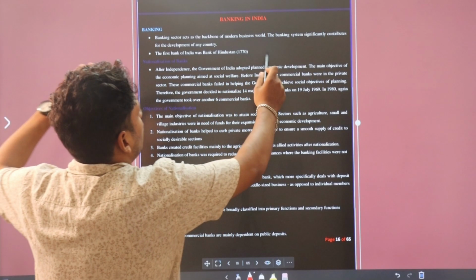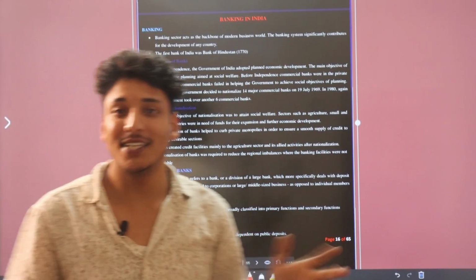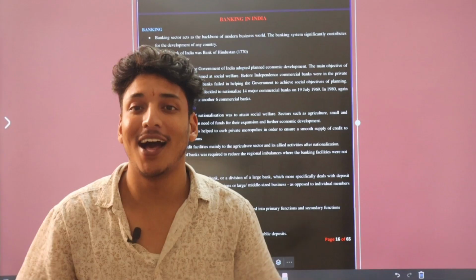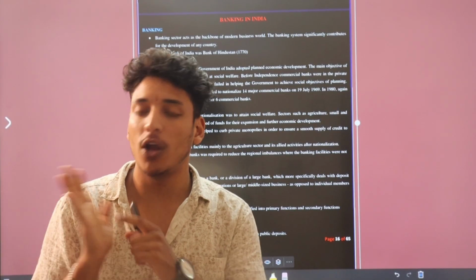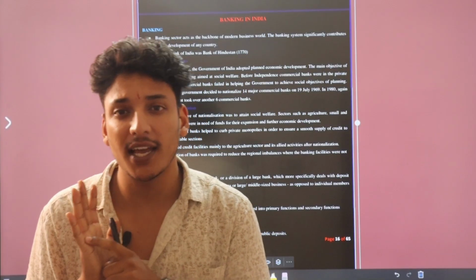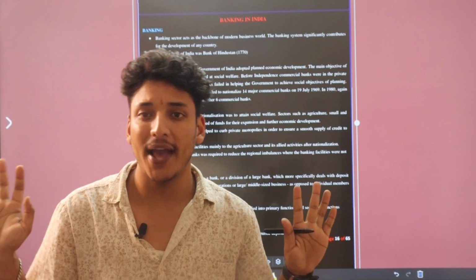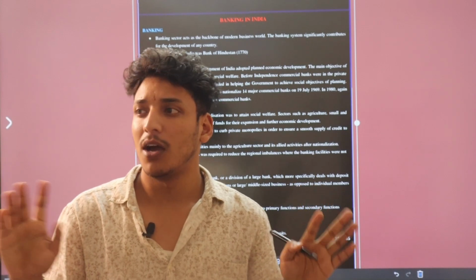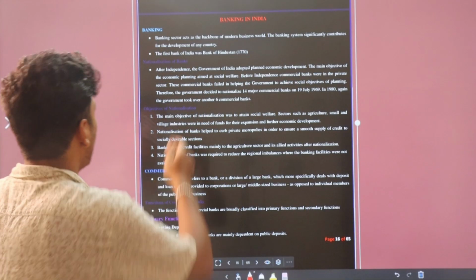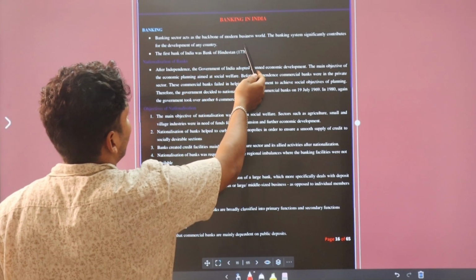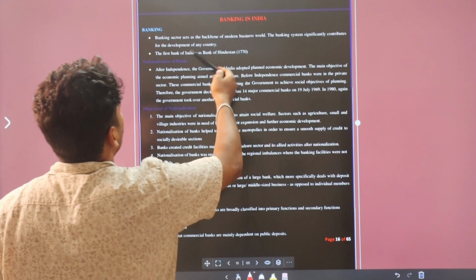Banking sector is the backbone of modern India. As you know, banking plays a very important role in every country. If there is no banking system, they are economically weak and lacking development, basically. A country cannot exist without a banking system. Banking sector is the backbone of the modern business world. The banking system significantly contributes to the development of a country.